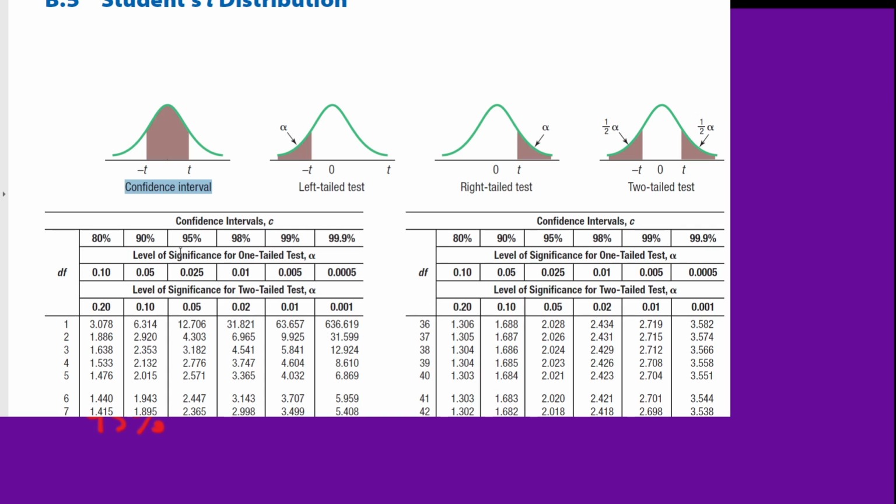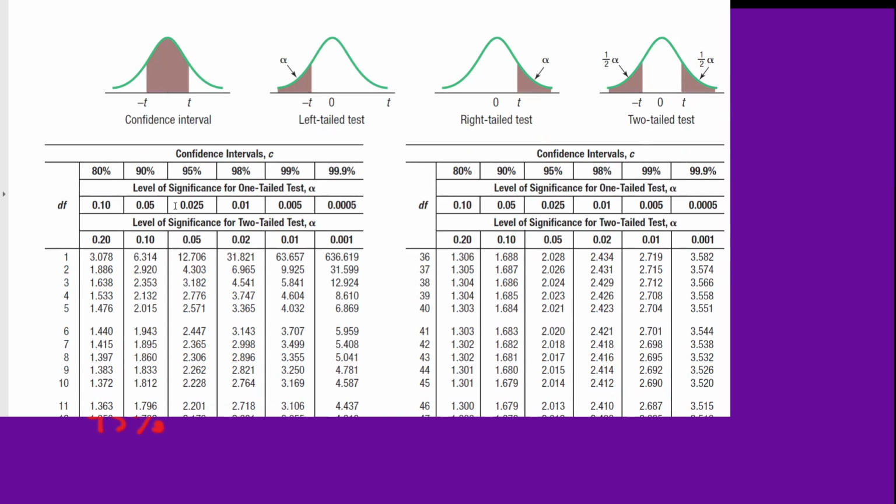Okay, so there's a lot going on here. But for the confidence interval, notice that it's measuring the area in between t and negative t. So we're going to get a value of t, that double-sided value. As we scroll down here, we want to focus on the confidence interval, this first set of values.